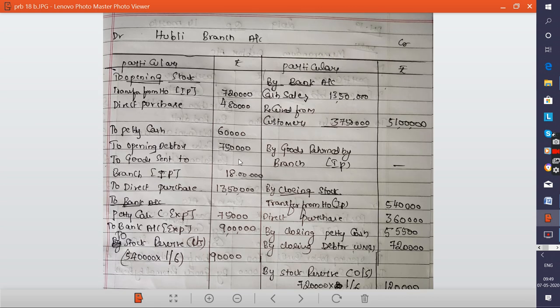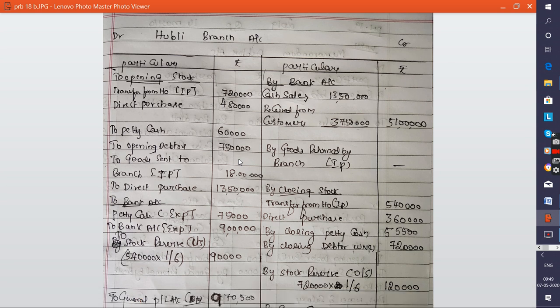This is how, with the 2018 question paper, the preparation of the branch account. A very simple problem. You have to understand it, record it and practice it. Thank you so much, guys.